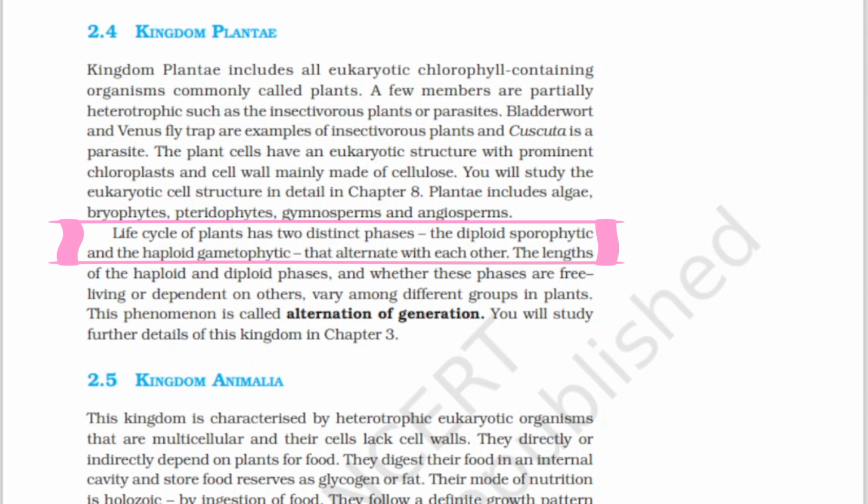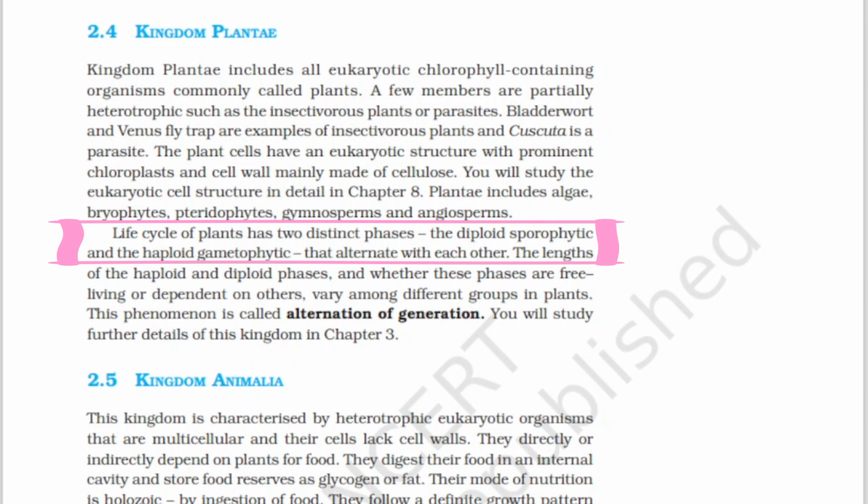The life cycle has 2 phases, the diploid sporophytic and the haploid gametophytic, which alternate with each other. The length of the haploid and diploid phases depends on various factors, and these phases are free living or dependent on others, varying among different groups in plants.